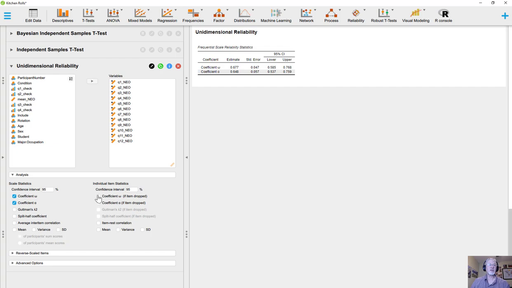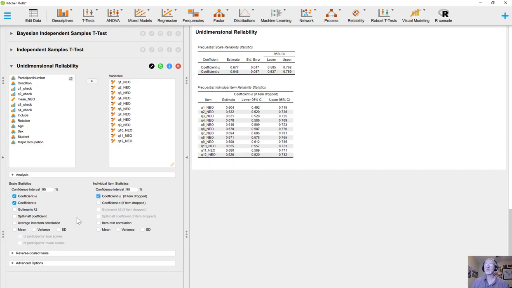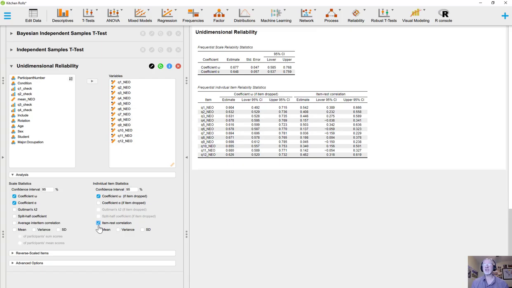So over here, notice that you can click on coefficient alpha if item dropped. Let's also click on item rest correlation. Item rest correlation is the correlation of one particular item to the rest of the scale. So here, when we look at the NEO question 1, it has a correlation of 0.542 to the average of the rest of the scale. That's good. It has a strong correlation with the rest of the scale. That is basically what we want.